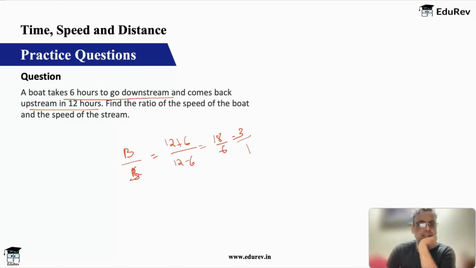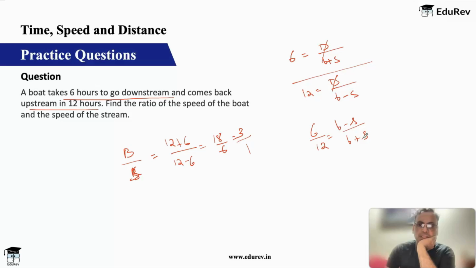Distance is the same, so the time taken to go downstream is 6 hours. So 6 hours is equal to distance upon boat plus stream, and 12 hours is equal to distance upon boat minus stream. Right, that is what we have. Let's divide both of them. D gets cancelled. You get 6 by 12 is equal to b minus s upon b plus s.